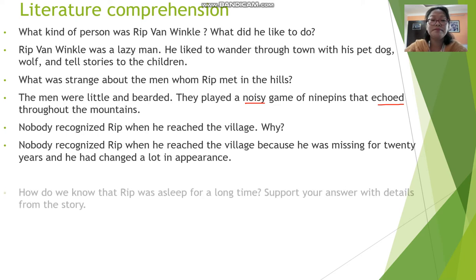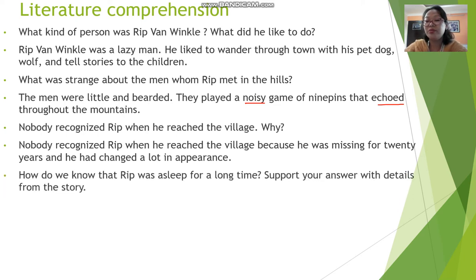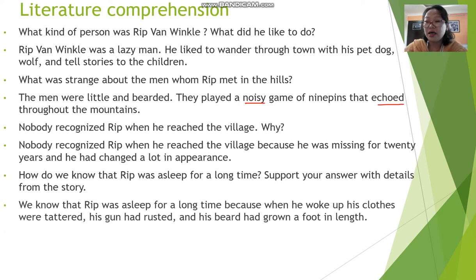How do we know that Rip was asleep for a very long time? Support your answers with detail from the story. Now, what do we learn from the story? That when he woke up, his clothes were tattered and torn, his gun had rusted, and his beard had grown a foot in length. So these are the changes.